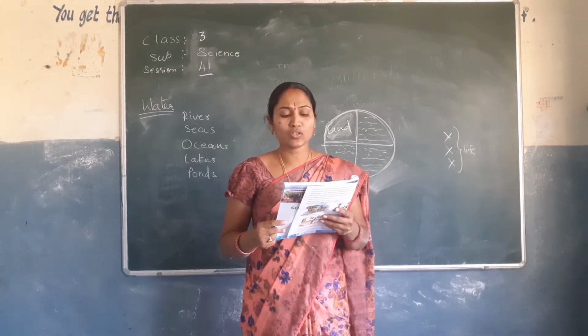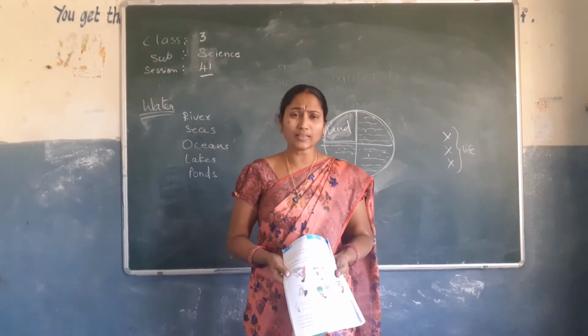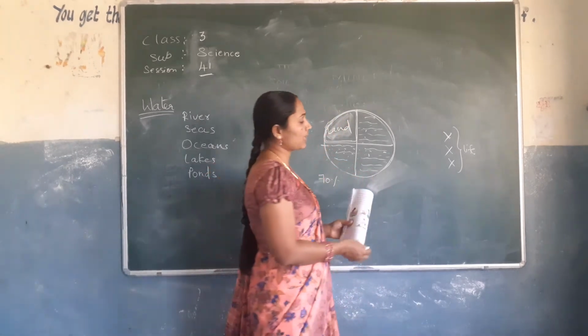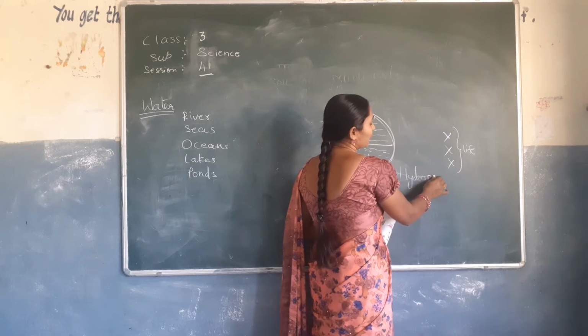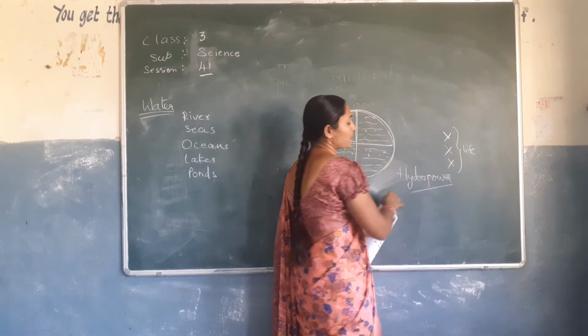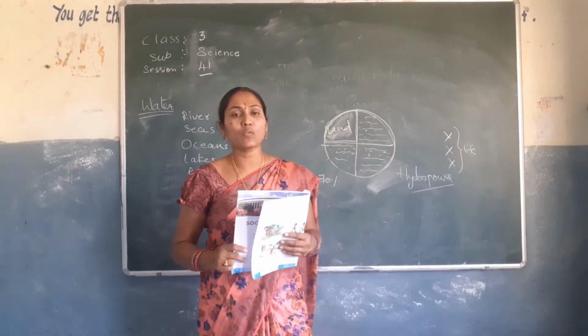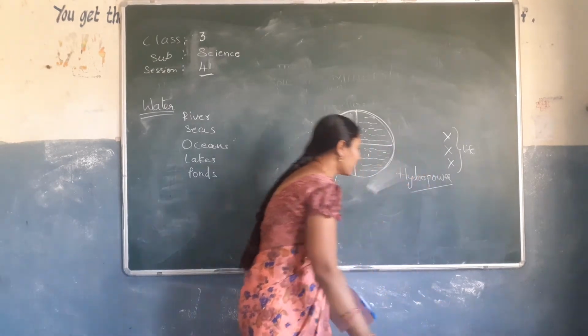Further, water is used to generate hydropower. మన కరెంట్ వస్తుంది కదా ఇంట్లో, that comes from water also. That is called as hydropower. నేను మనం హోంవర్క్ లో రాసాం కదా hydropower. So water electricity comes from the water. It is called as hydropower. This is about the water importance. Water ఎంతవరకు మనకి ఇంపార్టెంట్ అనేది మనం తెలుసుకోవాలి.